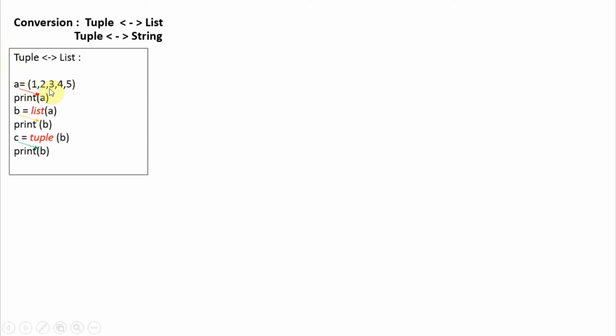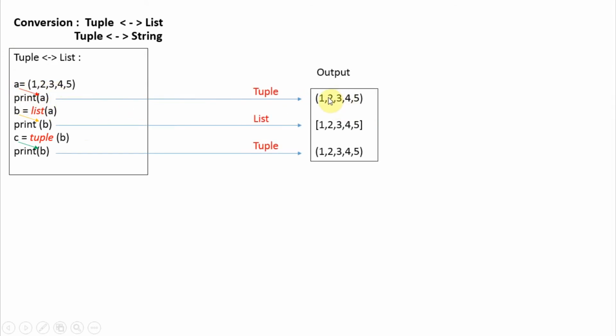Next we'll see conversion of tuple to list and reverse, then tuple to string and reverse. To convert a tuple into a list, let's create a tuple. We have created a tuple here. You can see the tuple is this. Now to convert a tuple into a list, we will use the list function and give the tuple as input. If you do this, you will get the output like this. Now this was a tuple, now it is a list. To convert the list back into a tuple, we'll use the tuple function like this.